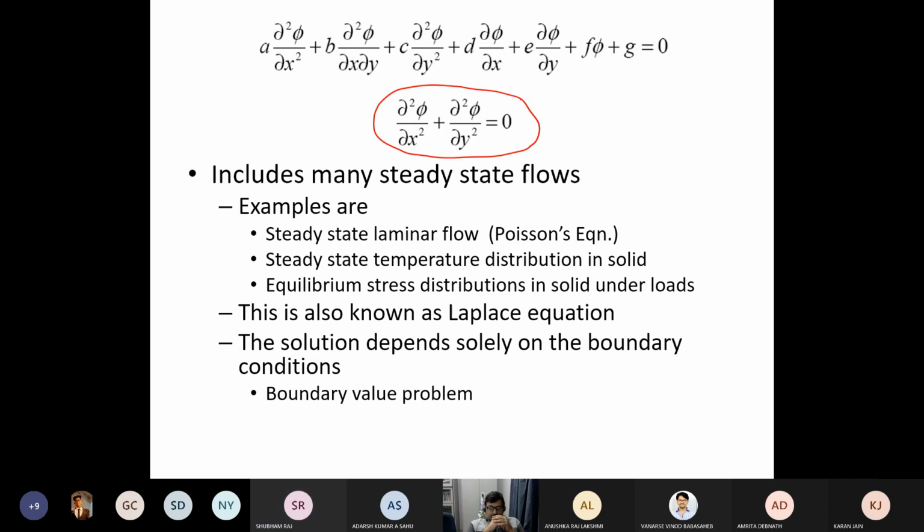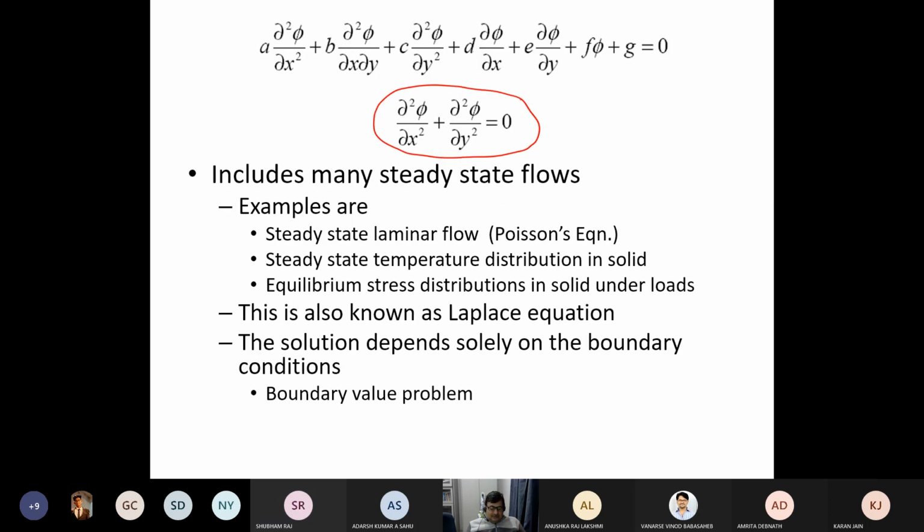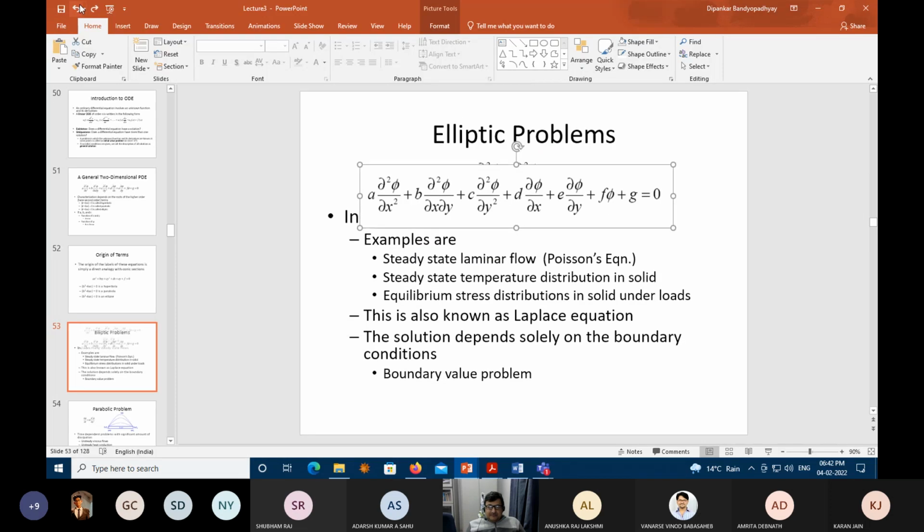That means? It's hyperbolic. That means what? -4 means what? Less than 0, right? Yes, sir. So what is that? Yes, it's elliptic. So this equation is called the elliptic equation, okay?